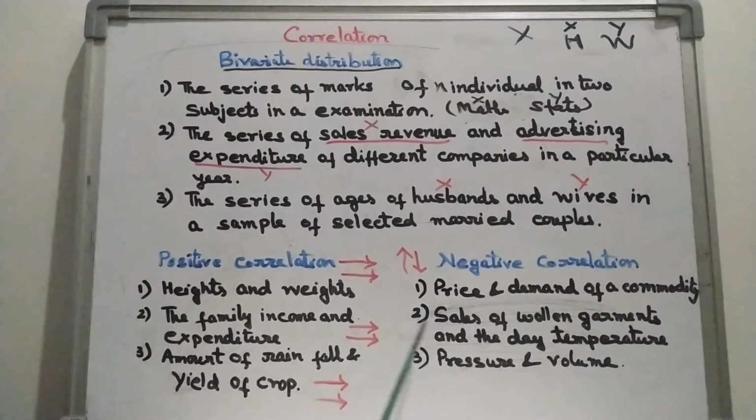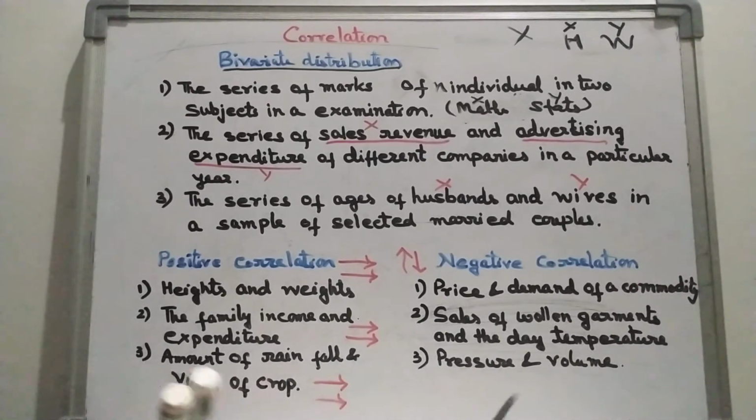Now look at the second one, sale of woolen garments and the day temperature. If the temperature increases, the sale of woolen garments goes down. So again, if one is increasing, the other is decreasing. So it is a case of negative correlation. That means correlation is there but it is negatively related.